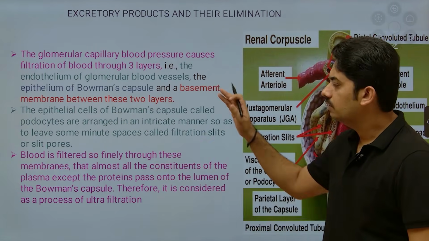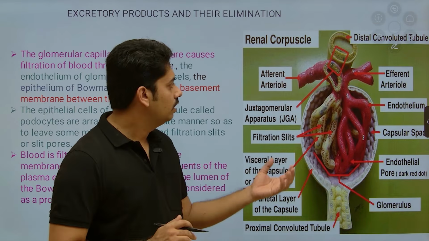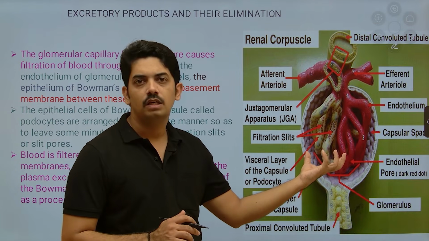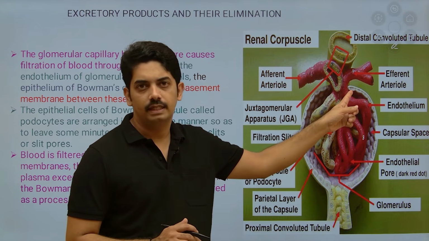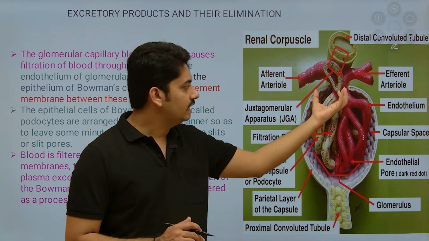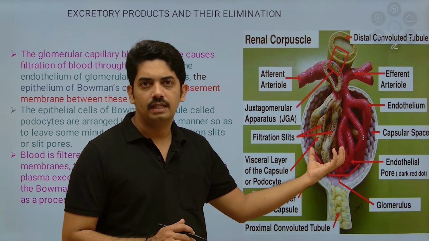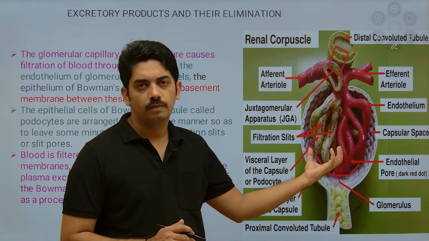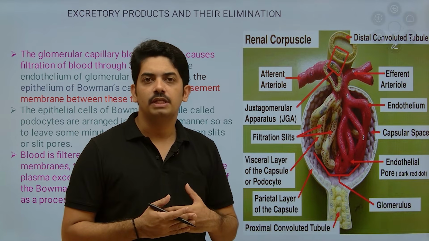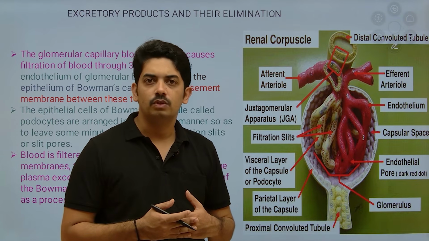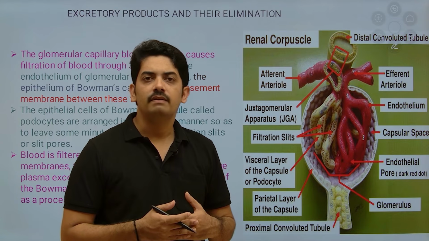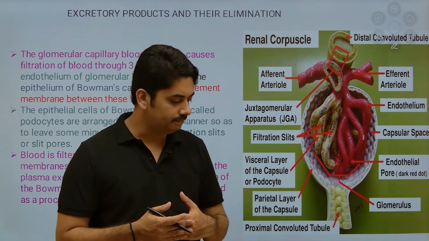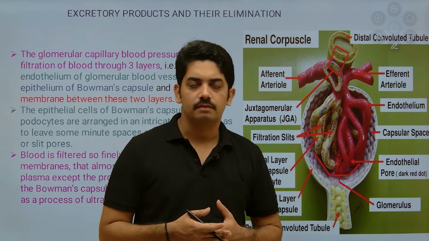Now let us see how the arrangements in the nephron help in glomerular filtration. This is the network of blood capillaries, nothing but the glomerulus. It is situated inside the cup-shaped Bowman's capsule. Here we can differentiate three regions: the endothelium of the glomerulus, the epithelium of the Bowman's capsule, and in between there is the basement membrane.